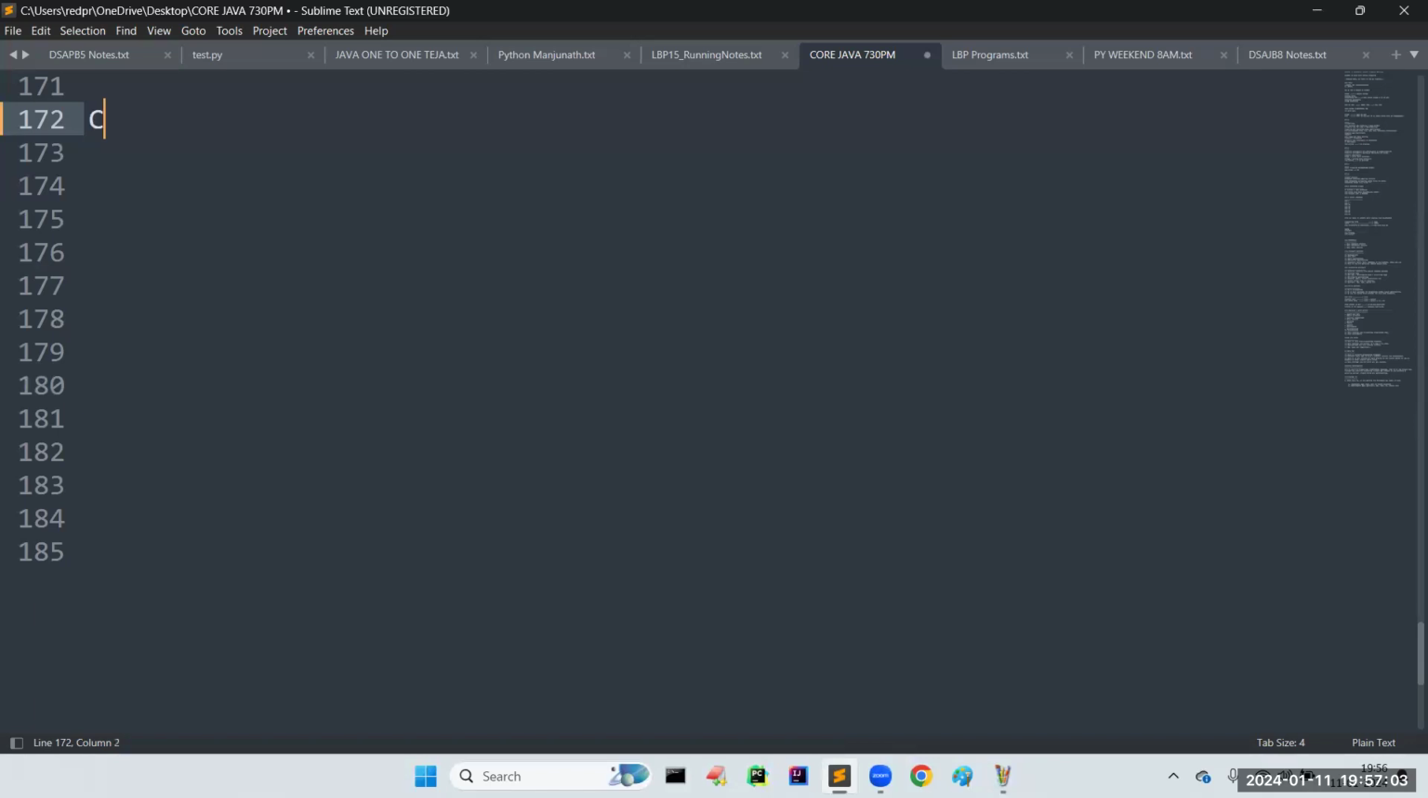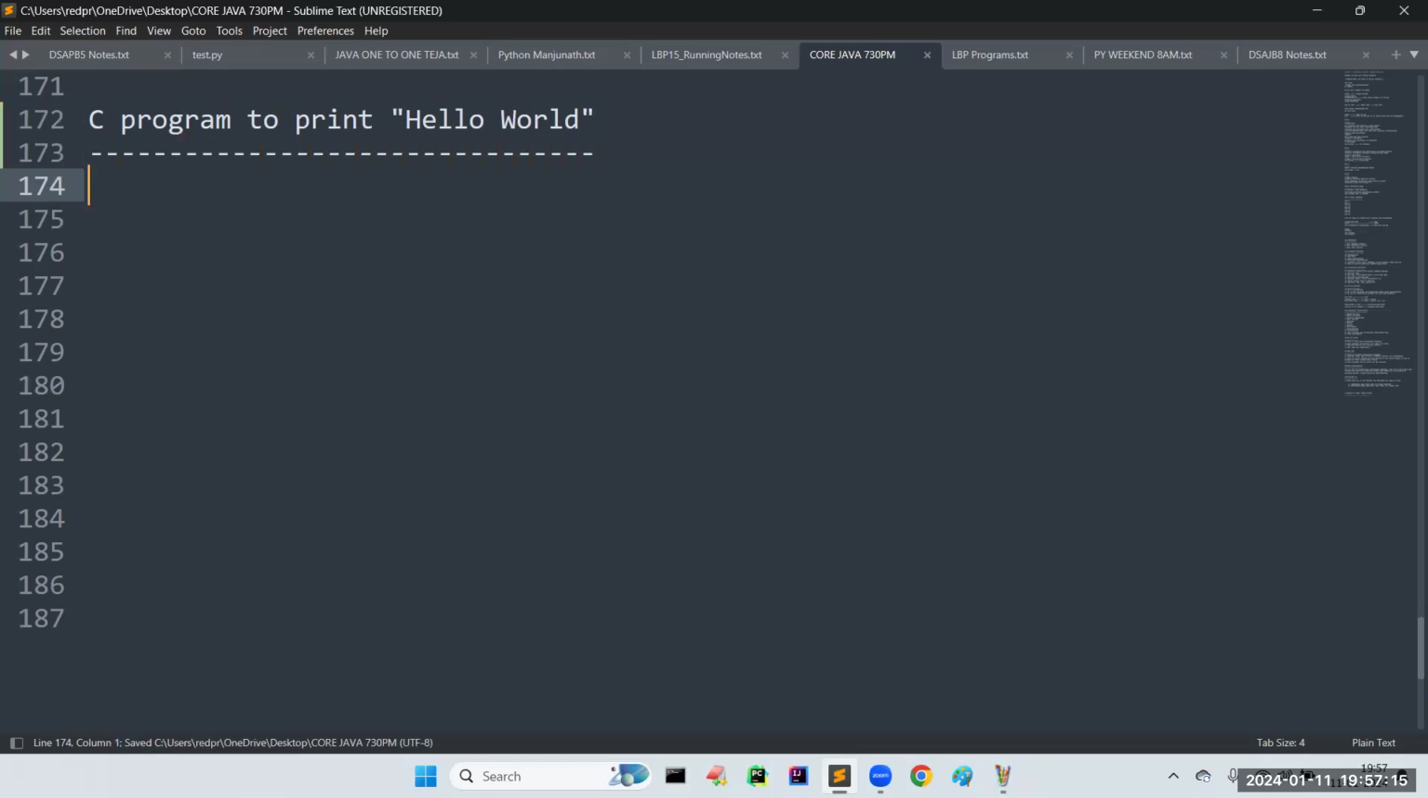Sir, I want to write a simple C program to print a hello world message, because this is the first program in every programming language. I want to write a C program to print a hello world message on the screen. How can we do it? Very simple, sir. In C language, the program execution starts from where? The main function.